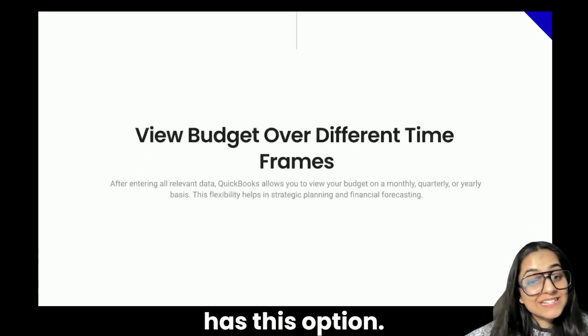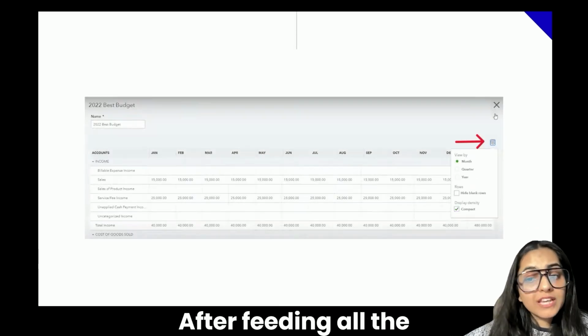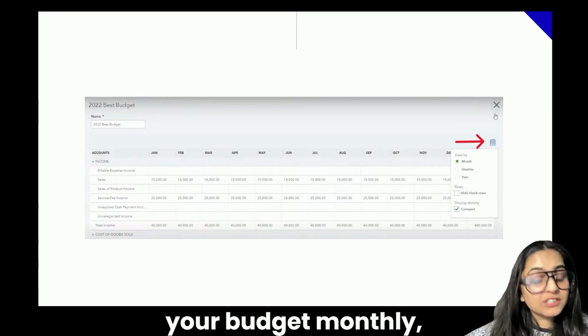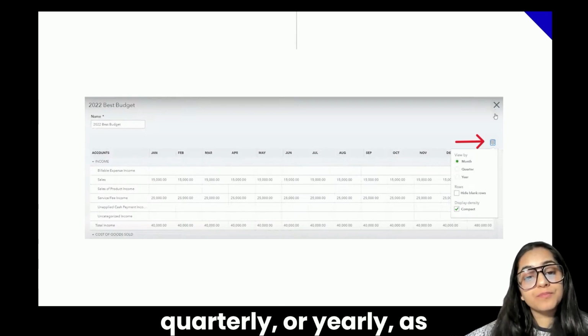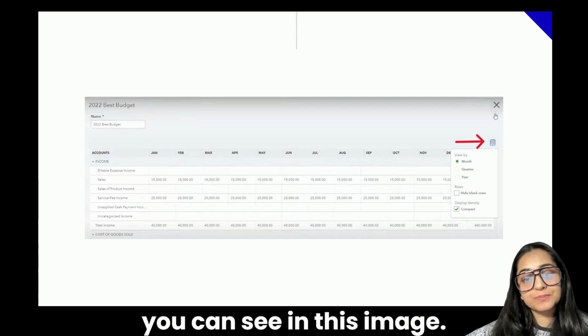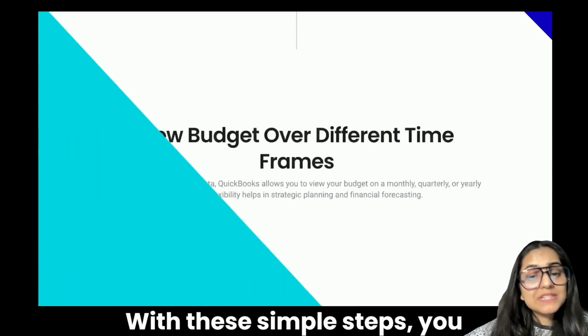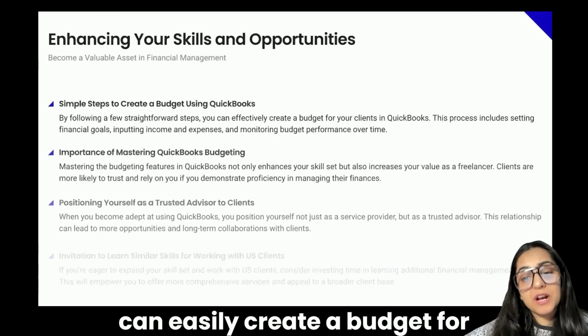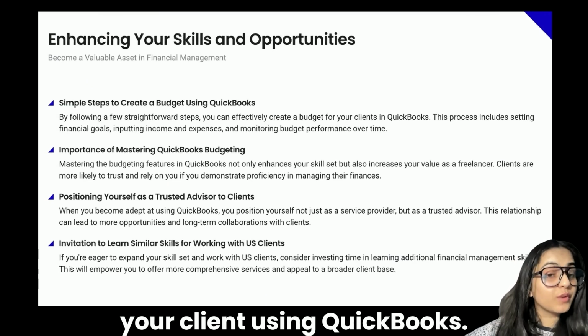QuickBooks also has this option. After feeding all the information, you can see your budget monthly, quarterly, or yearly, as you can see in this image. With these simple steps, you can easily create a budget for your client using QuickBooks.